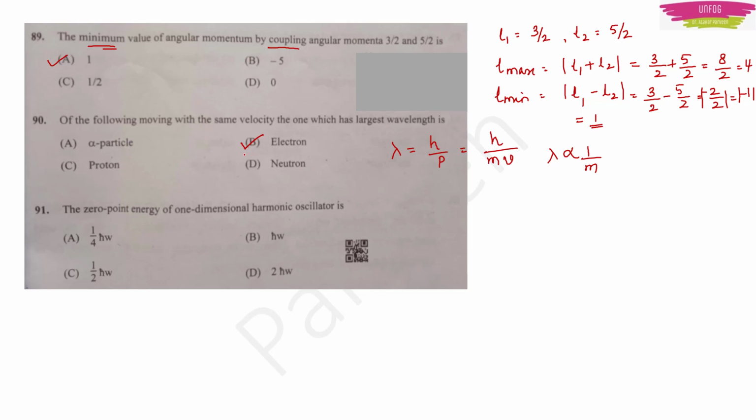Okay, next question. The zero point energy of a one-dimensional harmonic oscillator is. We know that the energy for a harmonic oscillator is E = (n + 1/2) h cross omega. For zero point energy, n becomes 0, so the energy becomes half h cross omega. So option C is the right answer.